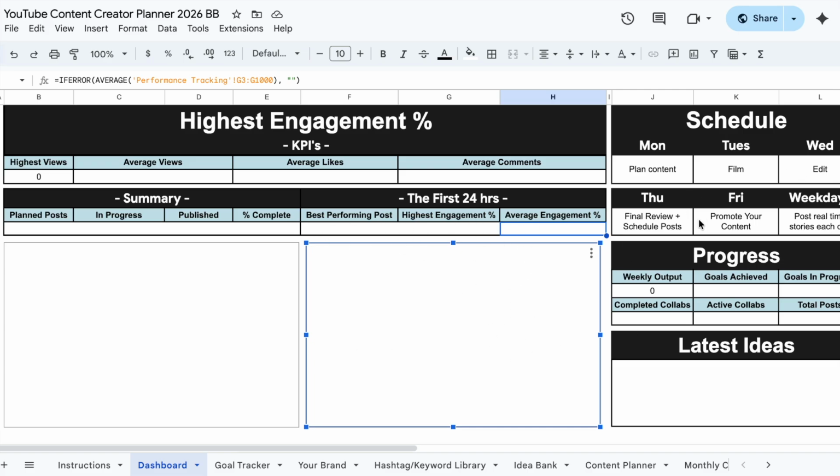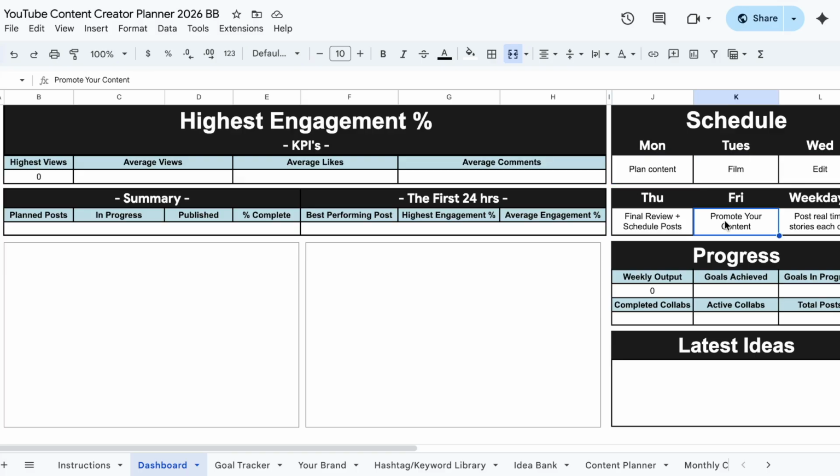On the right, I've got a suggested schedule for you. On Mondays, planning content, Tuesdays, filming, Wednesdays, editing, Thursday for final review and scheduling, and Friday, finally, for promoting your content. And then also on the weekdays to post a real-time story every single day. So that's just a suggested schedule. These are completely editable for you to change them to whatever you like.